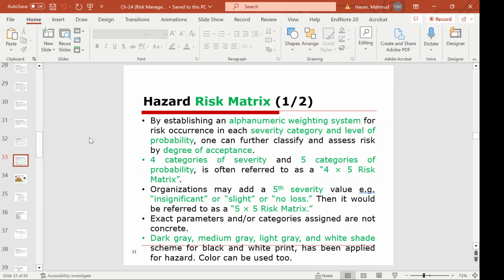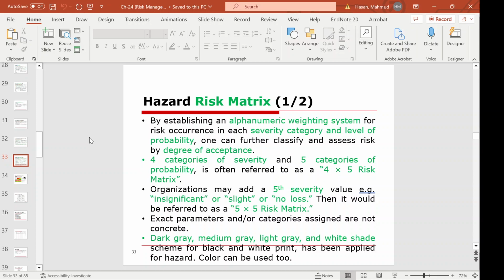We'll discuss now the hazard risk matrix. By establishing an alphanumeric weighting system for risk occurrence in each severity category and level of probability, one can further classify and assess risk by degree of acceptance. Four categories of severity and five categories of probability is often referred to as a 4x5 risk matrix. An organization may add a fifth severity value, as an example, insignificant, slight, or no loss. Then it would be referred to as a 5x5 risk matrix.